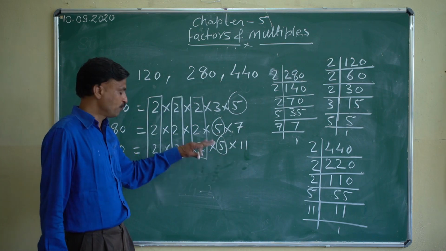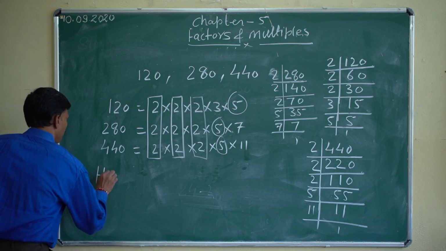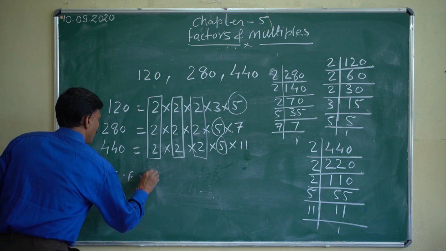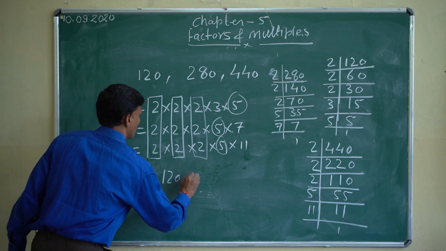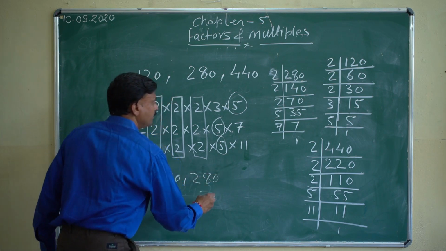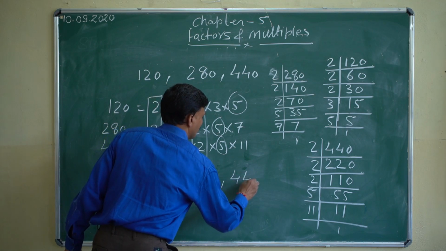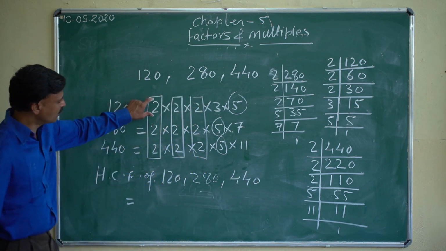Okay, so what will the HCF of 120, 280 and 440 come out to be?